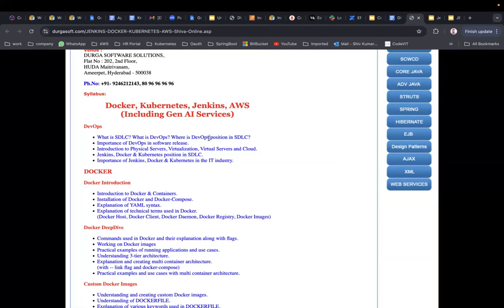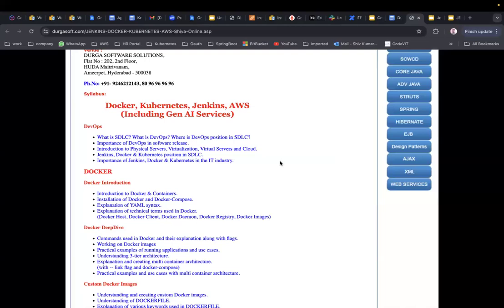It's very basic, which you people already know. So the importance of DevOps in the software release process, introduction to physical servers, virtualization and virtual servers, and the cloud. What are physical servers? What are the problems that are there in physical servers?